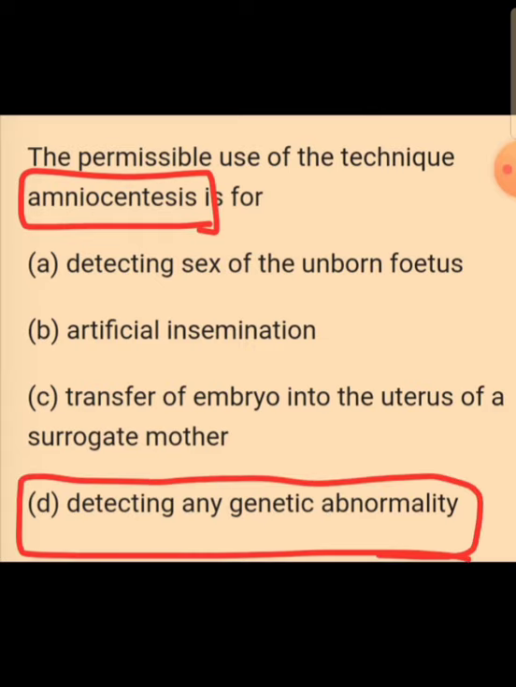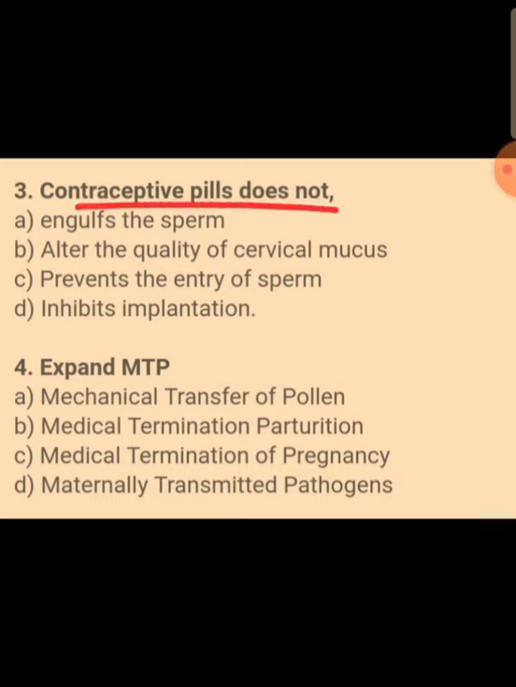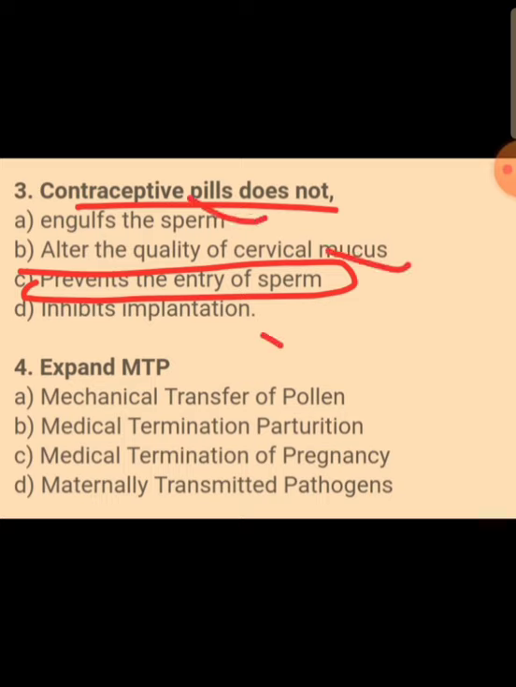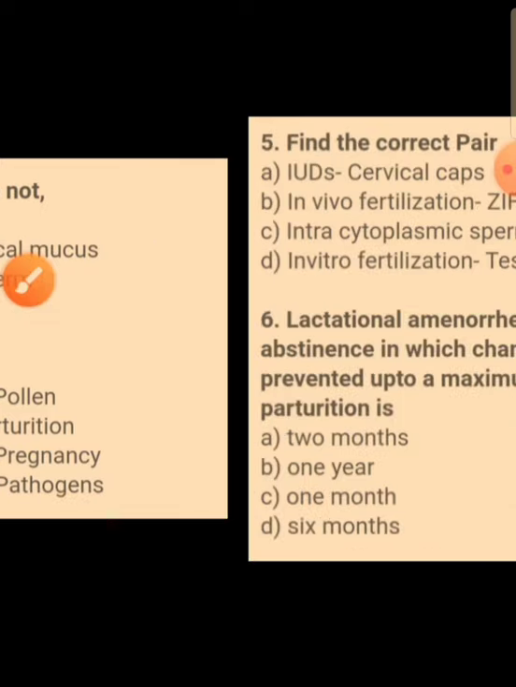Contraceptive pills like Saheli cannot prevent the entry of sperm into the female reproductive tract, but they can do the remaining part of the work, engulfing the sperm. They are going to alter the secretion of mucus in the cervix and also inhibit the implantation. And MTP is a medical termination of pregnancy or induced abortion.